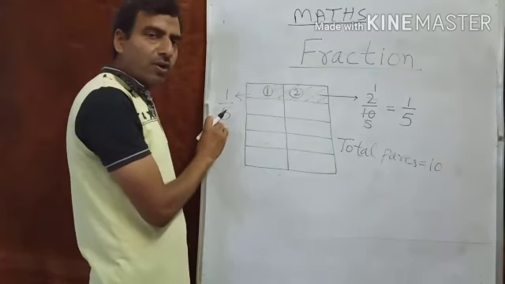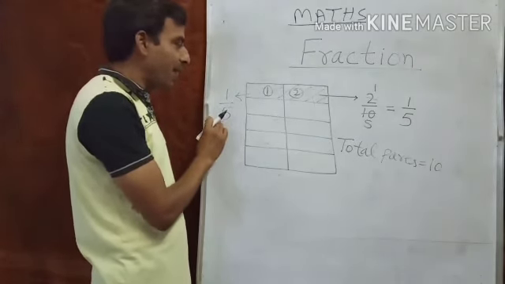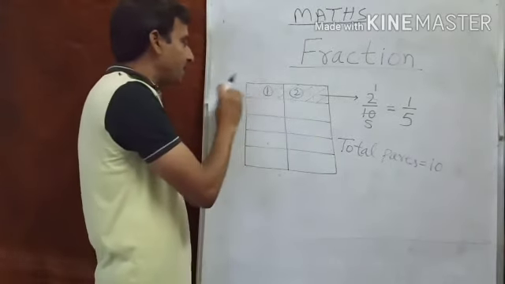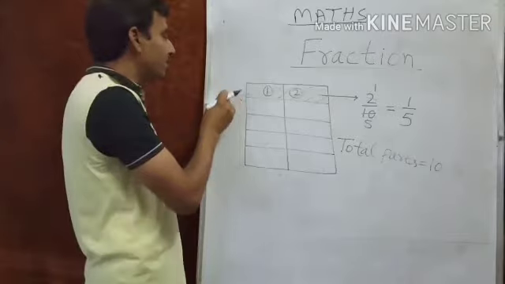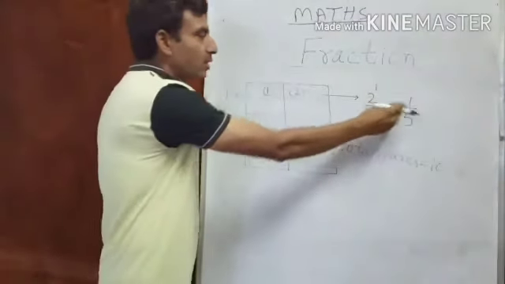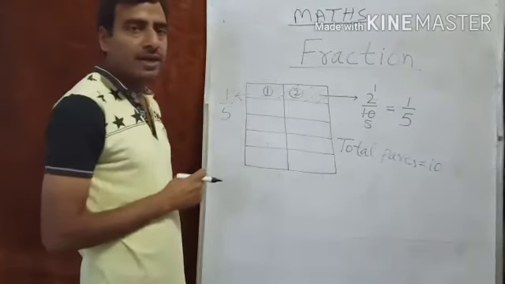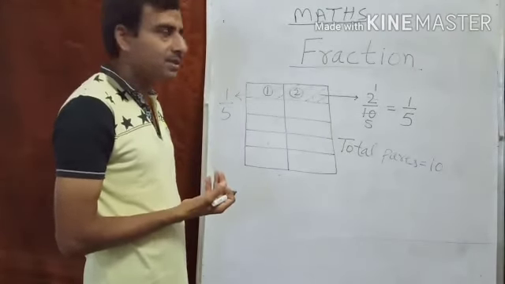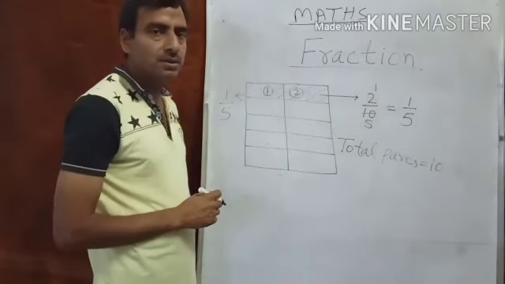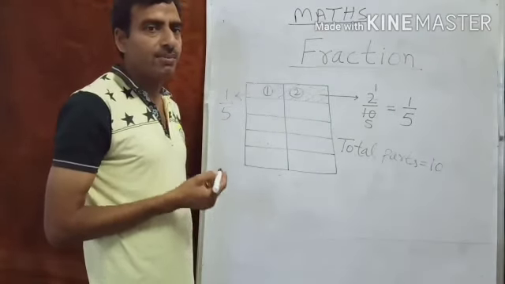The total number of parts is 5: 1, 2, 3, 4, 5, and we have taken one. So this value is directly 1 upon 5. You can do it this way also, and you can also write it directly. The value of this shaded part is always 1 upon 5. So from here you can understand fractions well.